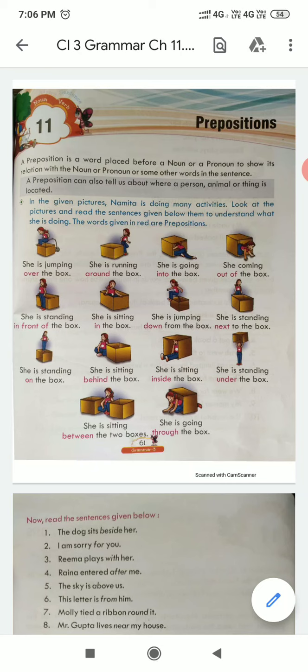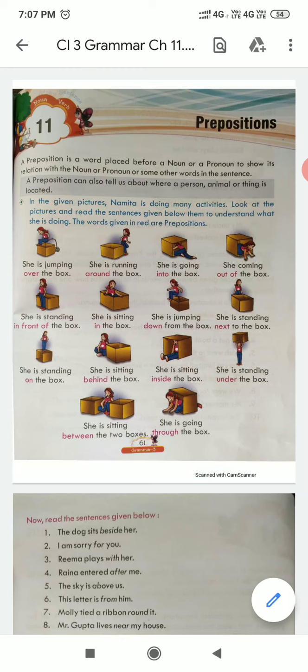Now a preposition is a word which is placed before a noun or a pronoun to show its relationship with that noun or pronoun or some other word in the sentence. It also tells us the location of a person, thing, animal, or particular object. Now, various examples have been given to you on page number 61.